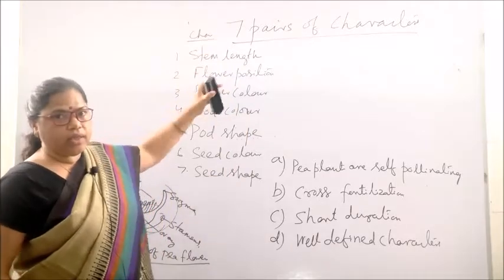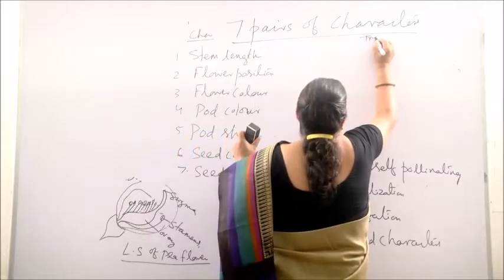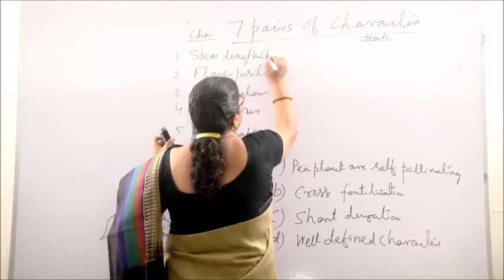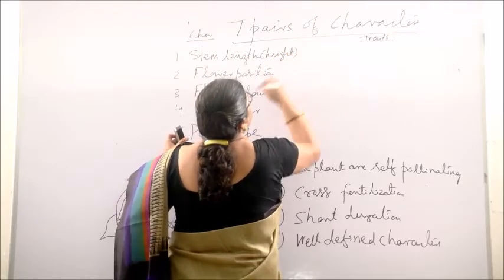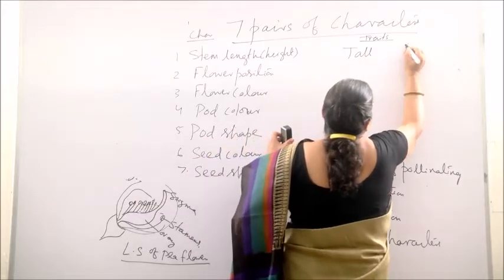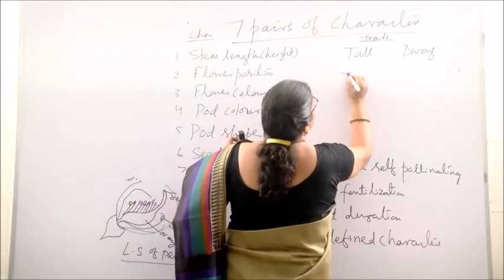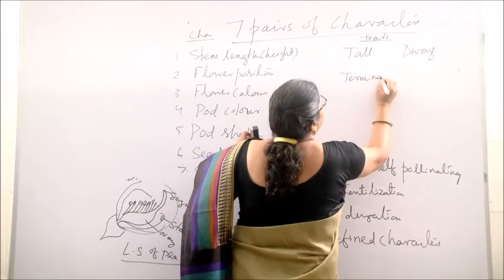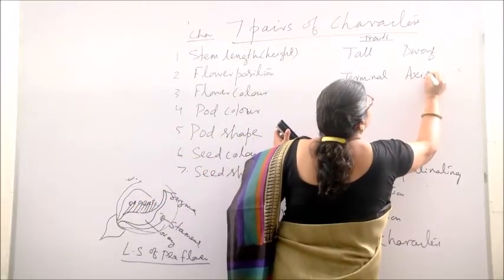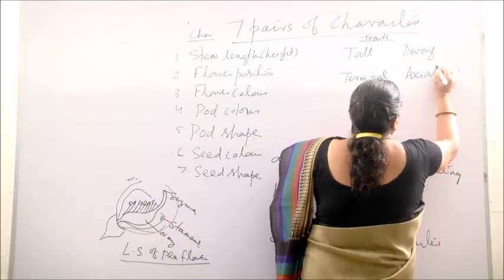And each character is having 2 contrasting traits. Those are known as traits. So, what are the traits of stem length? Stem length is also known as height of the plant. So, the 2 traits are, one is tall, another one is dwarf. Flower position, some are terminal in position and some are axial in position. That means they are born in the axis of the plant. So, these are known as axial.